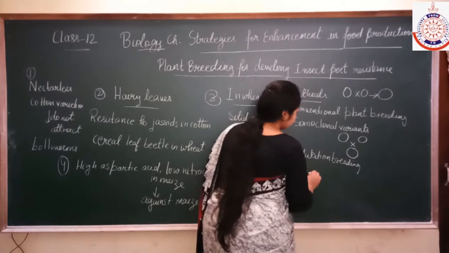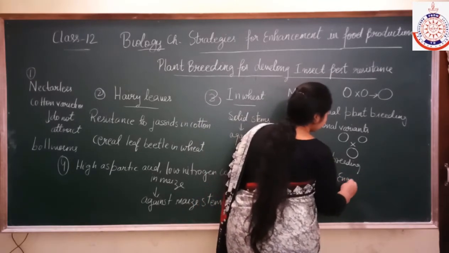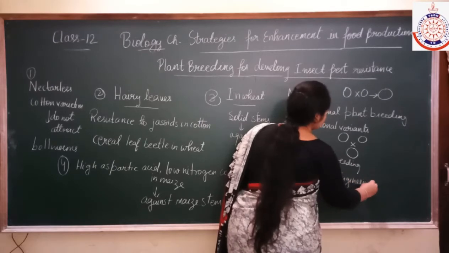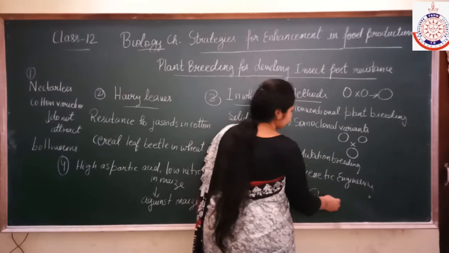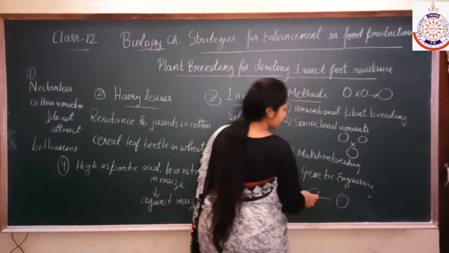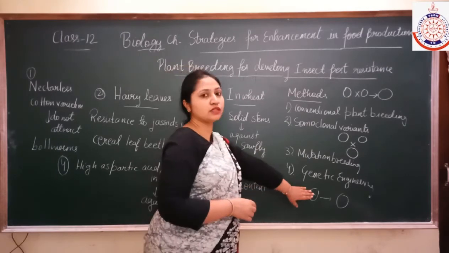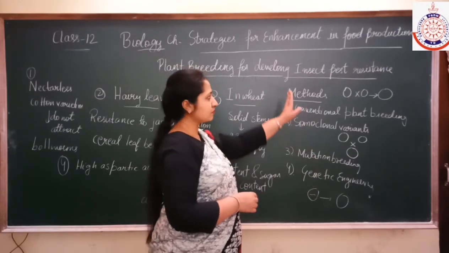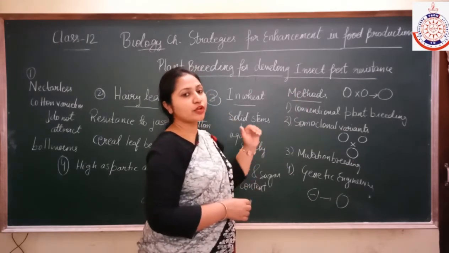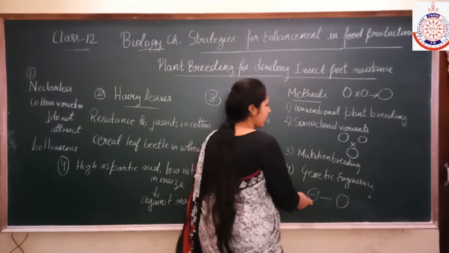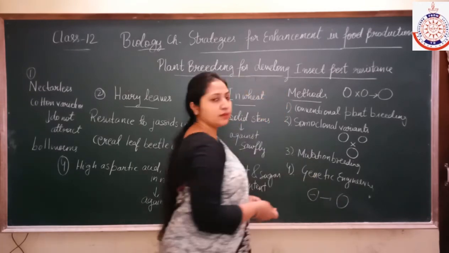Next is genetic engineering. Genetic engineering means that a plant having a gene with an insect pest resistant character, a gene responsible for encoding this, is isolated and then transferred to another plant.